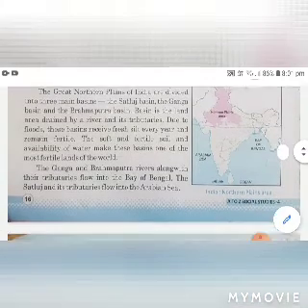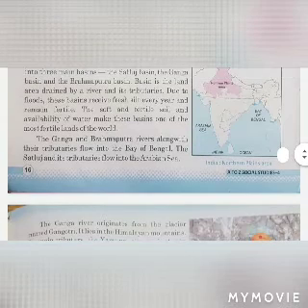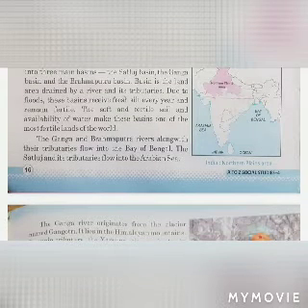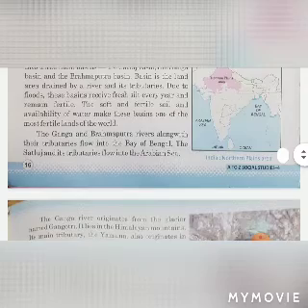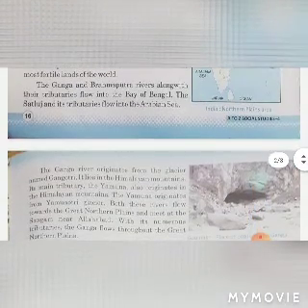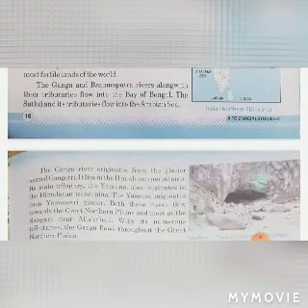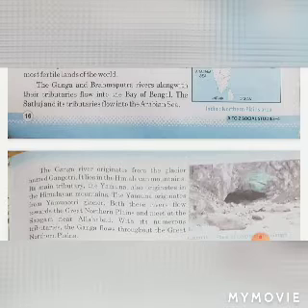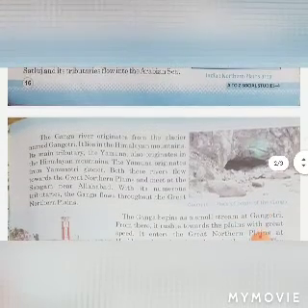The soft and fertile soil and availability of water make this region one of the most fertile lands of the world. The Ganga and Brahmaputra rivers, along with their tributaries, flow into the Bay of Bengal. The Satluj and its tributaries flow into the Arabian Sea.